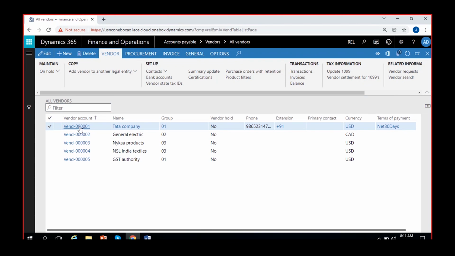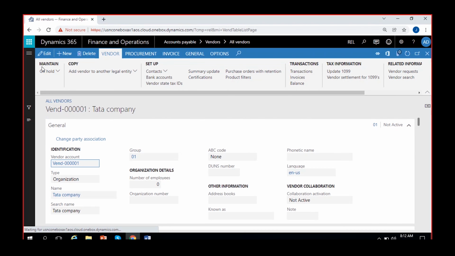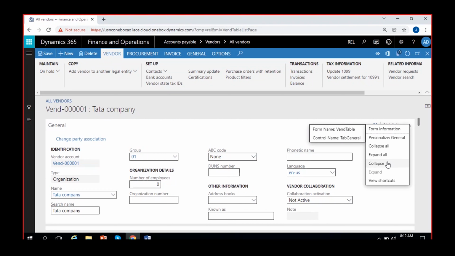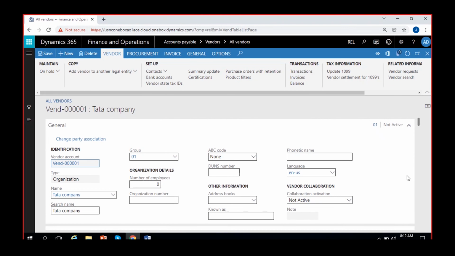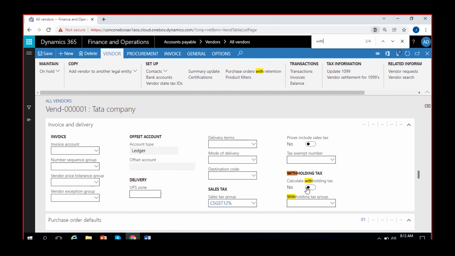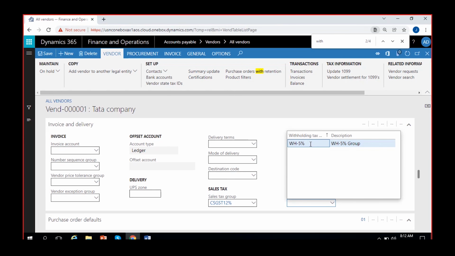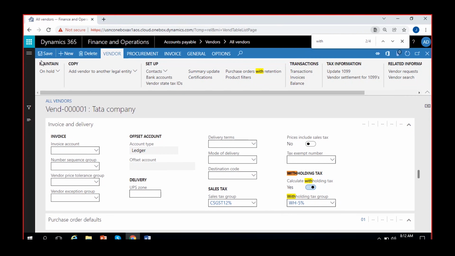Suppose we have this one, Tata company. Edit, expand all. Here it is, we have calculate withholding tax under the invoice and delivery menu. You can enable this one, calculate withholding tax. Then you can give the withholding tax group here: withholding tax 5%. So this is compulsory. You have to enable this option, calculate withholding tax, at the vendor level, and then assign the withholding tax group here.